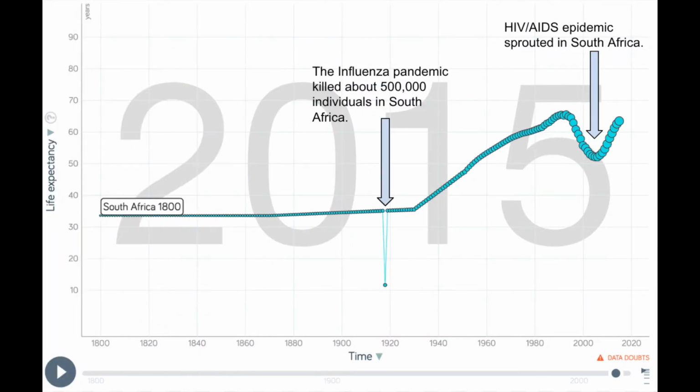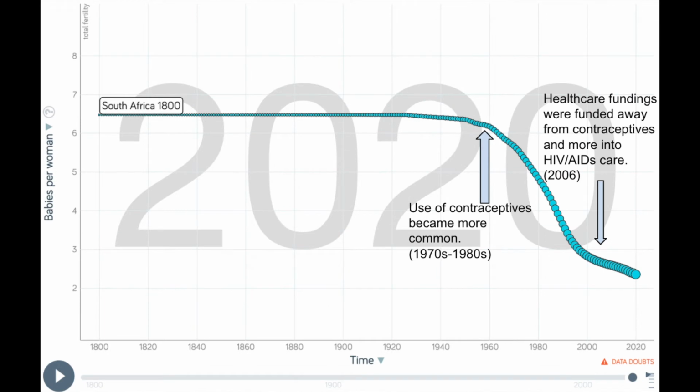The life expectancy in South Africa was mainly stable until a sudden drop in 1919 due to the influenza, although it has increased ever since. But then at around 2004, HIV and AIDS started sprouting, reducing the life expectancy, but since then it has begun rising. The fertility rate was mainly similar throughout the years, but at around 1948, contraceptives were introduced, reducing the number